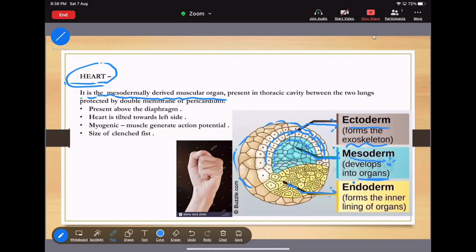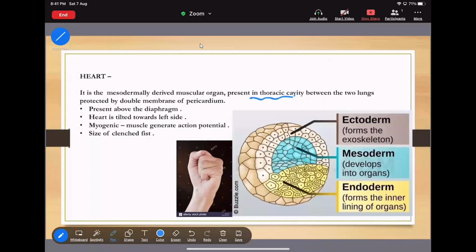And what is the location? It is present in the thoracic cavity between the two lungs and protected by the double membrane structure called pericardium. Now see what is pericardium.